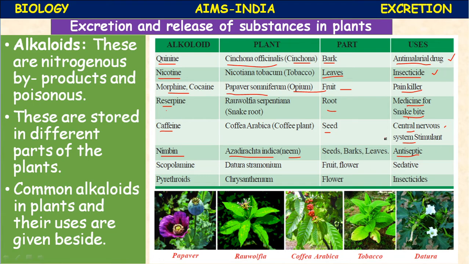Okay, children. Next, scopolamine. Scopolamine is extracted from Datura stramonium, from the fruit. It is a sedative. It is a very wonderful drug. Next, pyrethroids. Pyrethroids are extracted from the chrysanthemum, chamanthi, from the flower. It is also an insecticide.